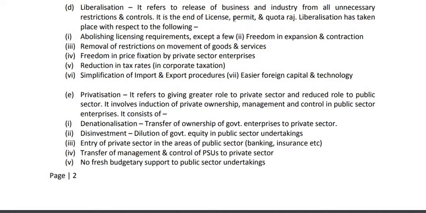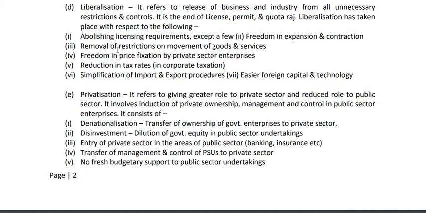So it is the end of license, permit and quota raj. That means license was not required in most of the cases, permit was not required in most of the cases, and quota was not fixed. Quota here means quantity. Quantity was not fixed in many cases. That is called liberalization. Liberalization has taken place with the following. That means these are the areas where liberalization policy has taken place.